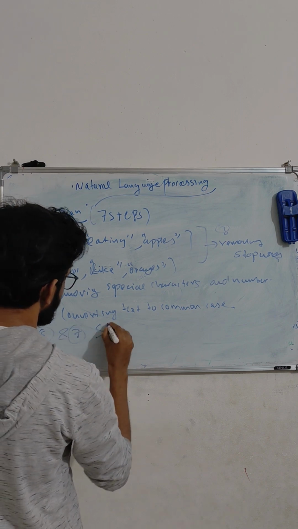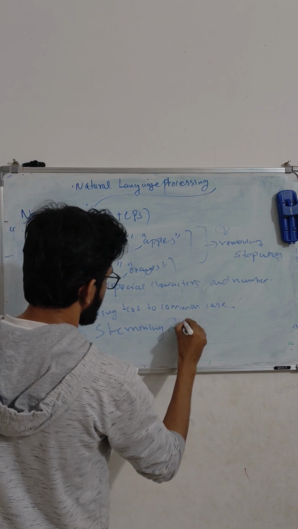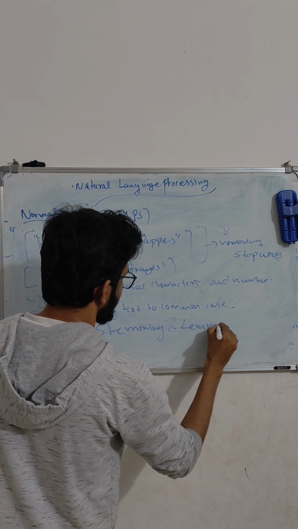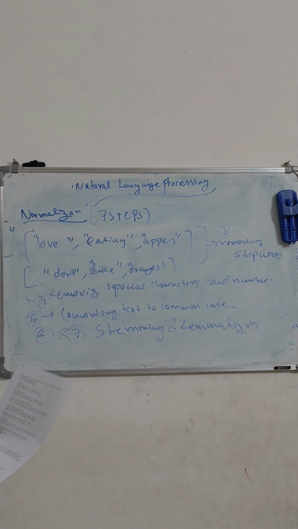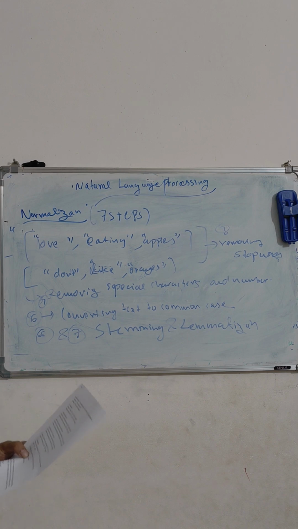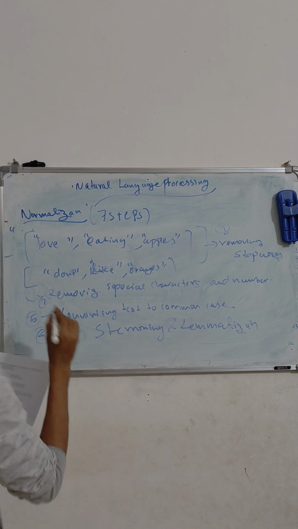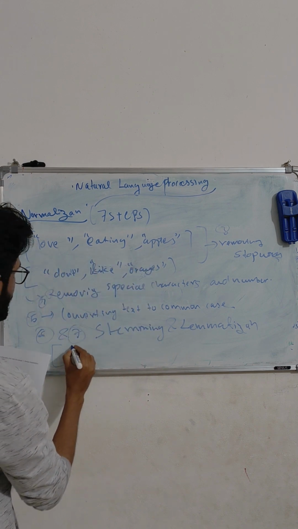The next steps that make a difference are the sixth and seventh, stemming and lemmatization. Stemming is very simple: you stem the words, say eating to eat. You just cut off the additional part.